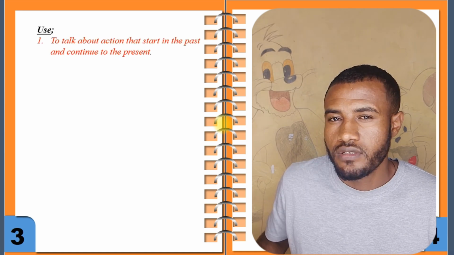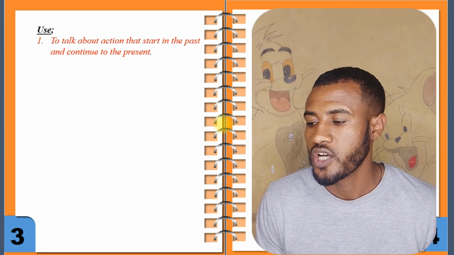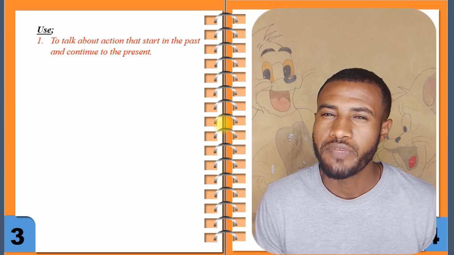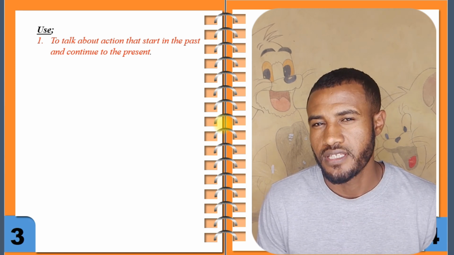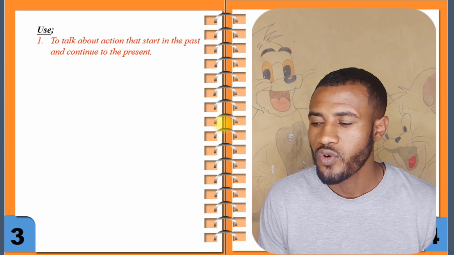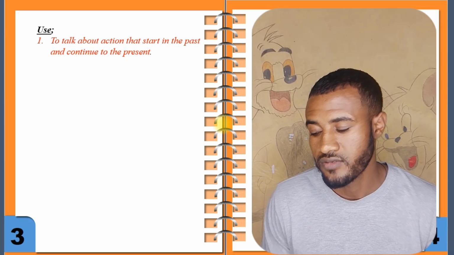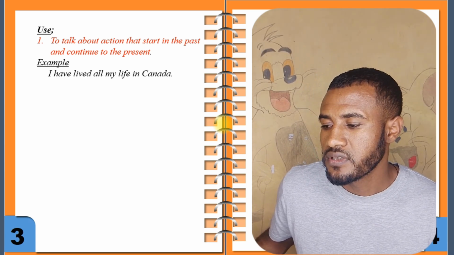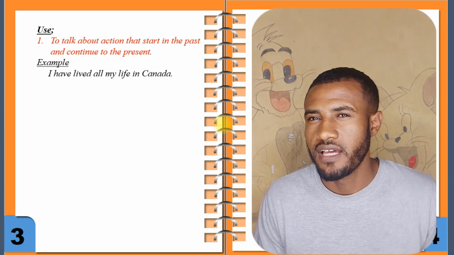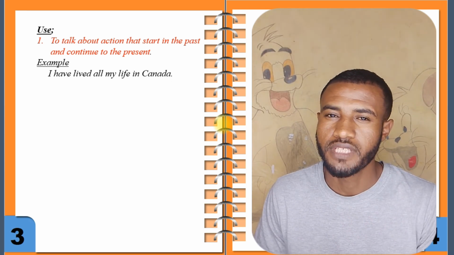And the use of present perfect is to talk about actions that start in the past and continue to the present. Simply, present perfect is a combination of past tense and present tense. Therefore, it's used to talk about actions that start in the past and continue to the present. For example, I have lived all my life in Canada. All my life, starting from the beginning up to now.